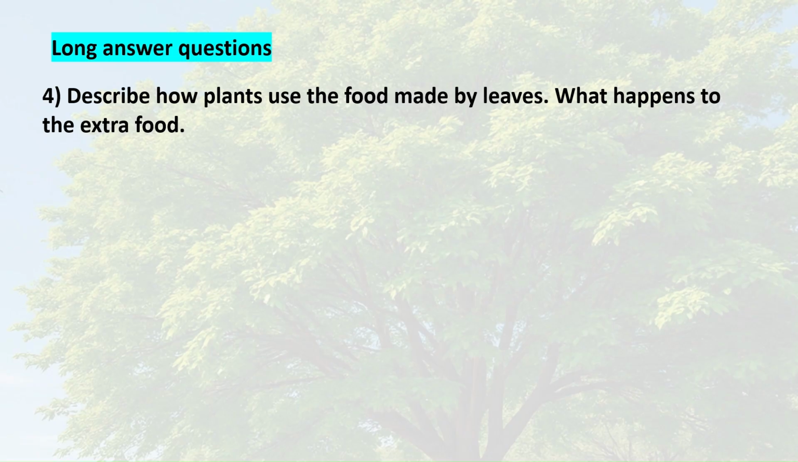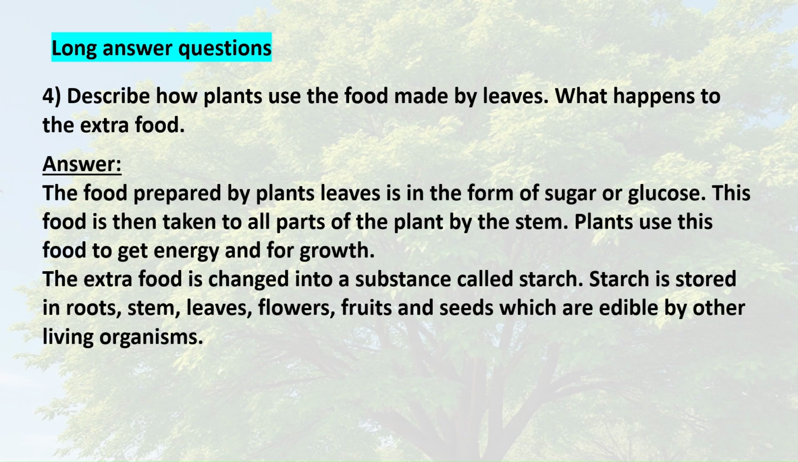4. Describe how plants use the food made by leaves. What happens to the extra food? Answer. The food prepared by plants' leaves is in the form of sugar or glucose. This food is then taken to all parts of the plant by the stem. Plants use this food to get energy and for growth.